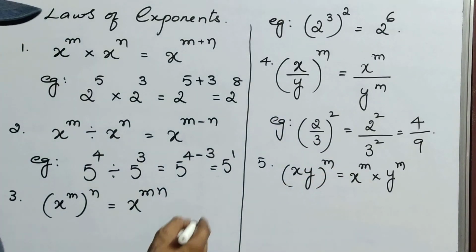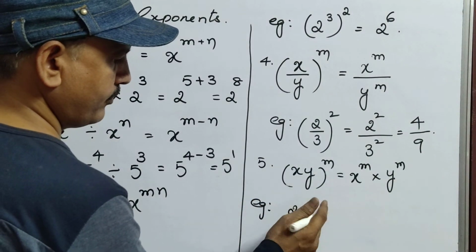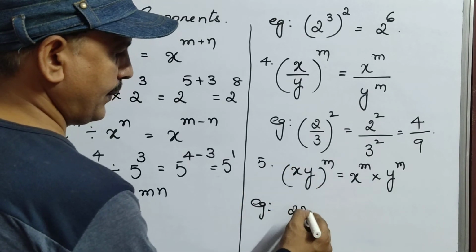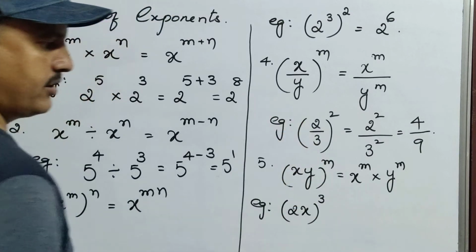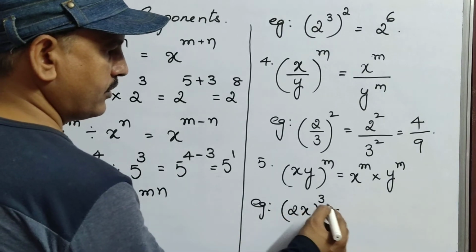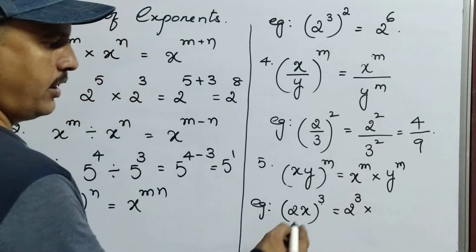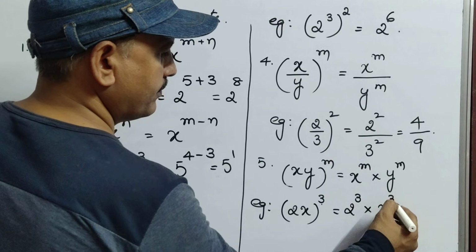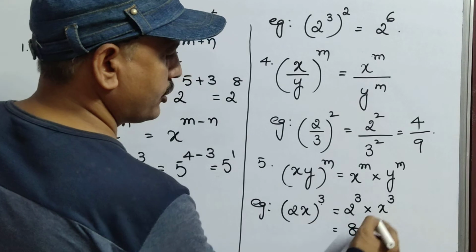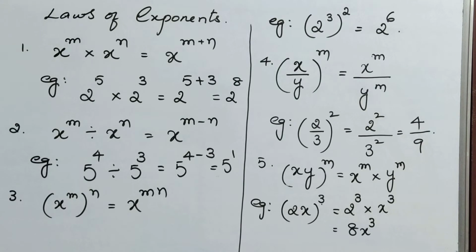So y power m. Here I am giving you one example, with one variable and one number, so you can understand very easily. (2x) whole cube. That means this 3 belongs to 2 and to x. That means 2 cube into x cube. 2 cube means how much? 2 into 2 into 2, 8. x cube means x power 3. So the answer is 8x cube.